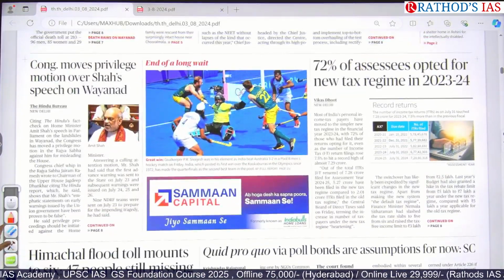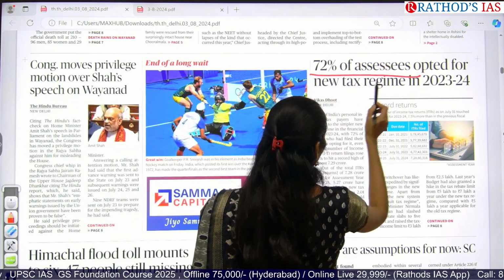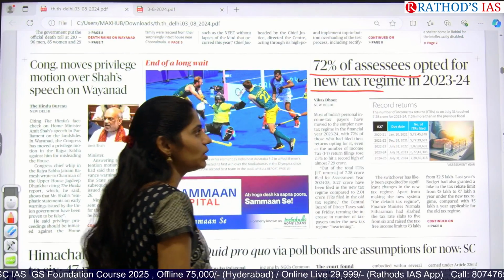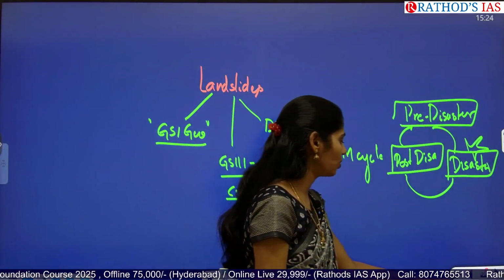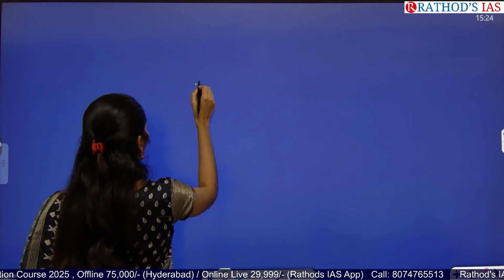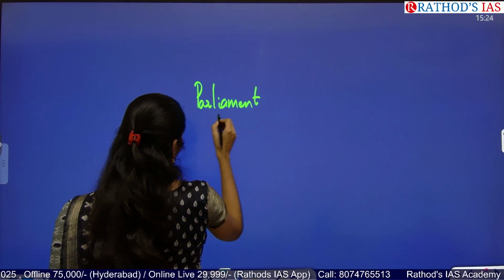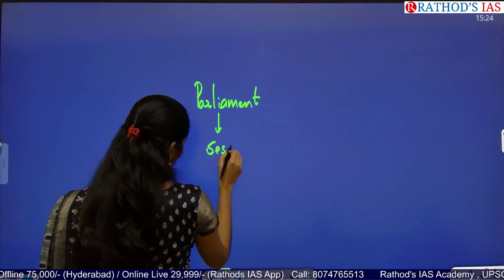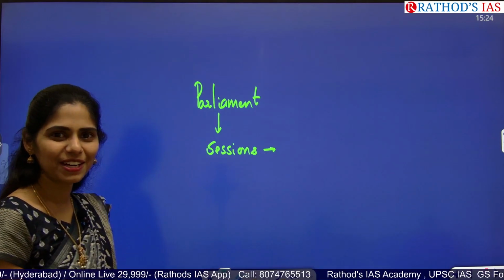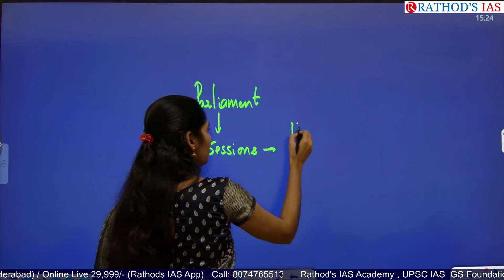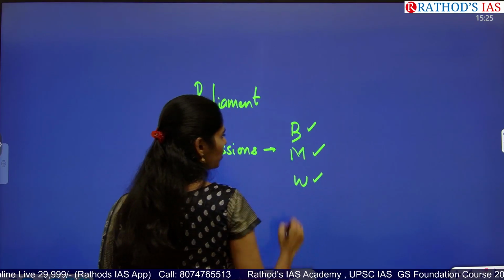If you move on, here there is one article about 72% of assessees opting for the new tax regime in 2023-24. Now parliament sessions are going on. We have 3 types of sessions. Everyone wants to opt for a BMW, right? So in that way you can remember BMW: budget session, monsoon session and winter session.